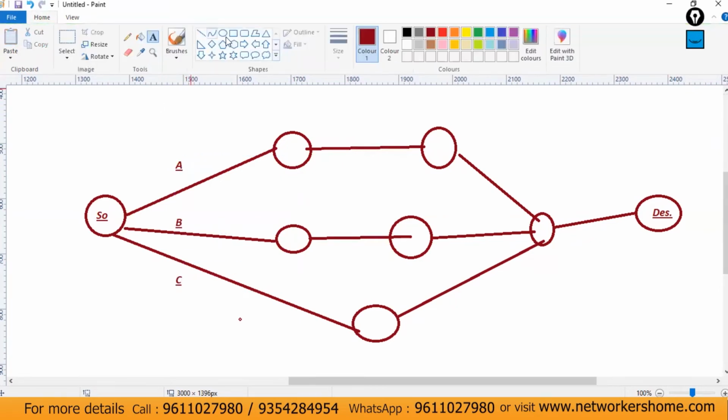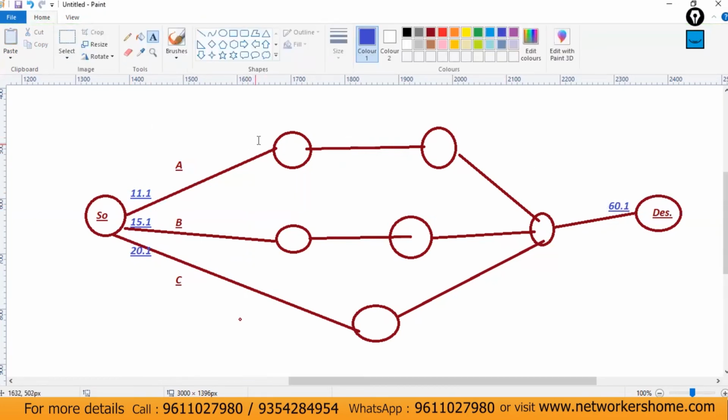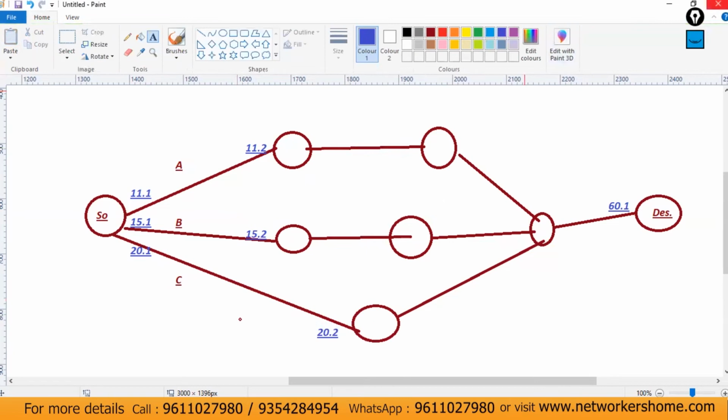So first of all, we need routed protocols. Routed protocols means IP addresses. Consider here 11.1, next is 15.1, and it's about 20.1 here. Then this is about 60.1 here. This is a destination. So same on these routers also, different IP addresses assigned, 15.2, and then 20.2 here. So different routers, and then there is a different IP. This is one network over here, then one network over here. So let's consider this is the source. We are using routed protocol IPv4 here.